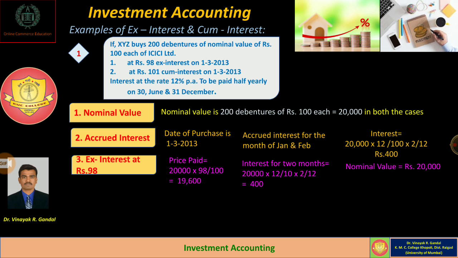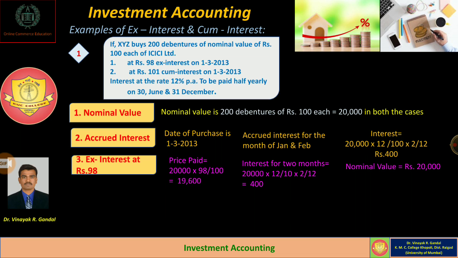Means in the case of investment purchased at ex-interest, the cost price, that is price paid, is 19,600, the nominal value is rupees 20,000 and interest is 400. Means in the case of ex-interest, the price always excludes the interest. So 19,600 is a different amount and interest is a different amount, 400.